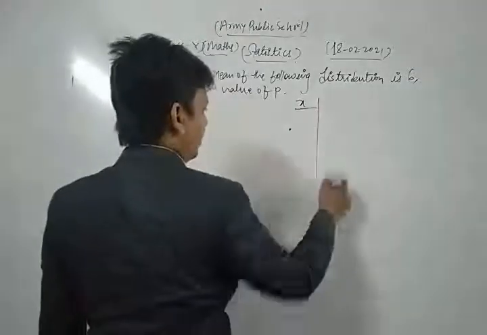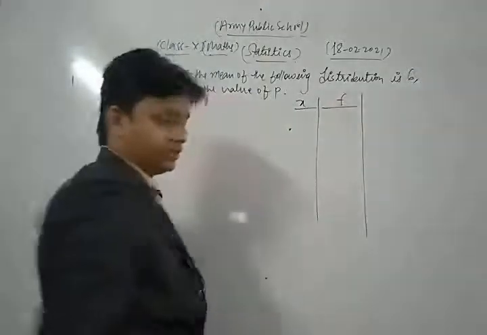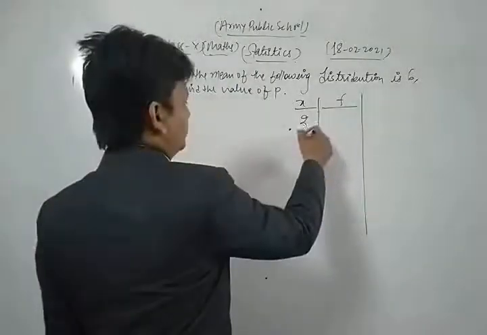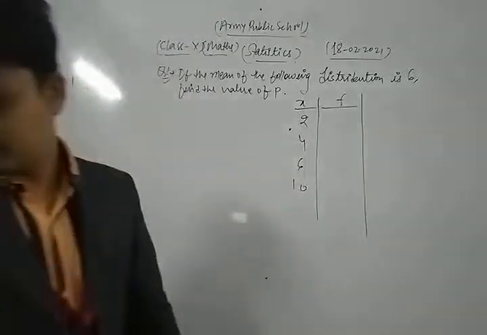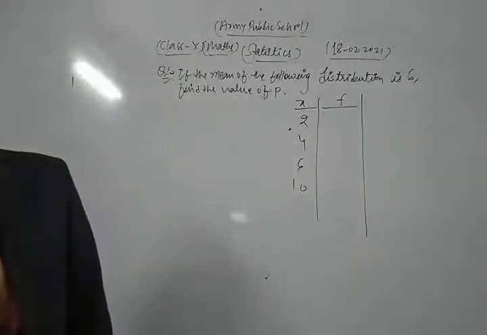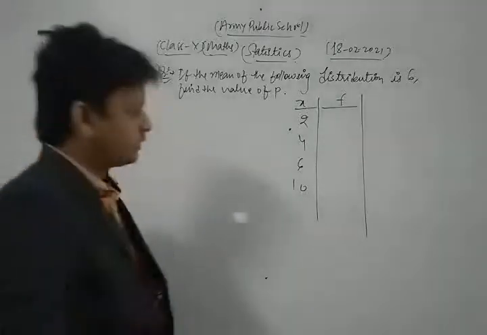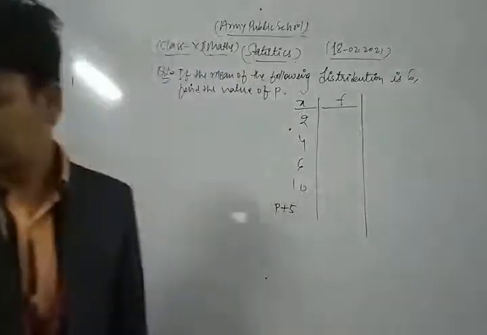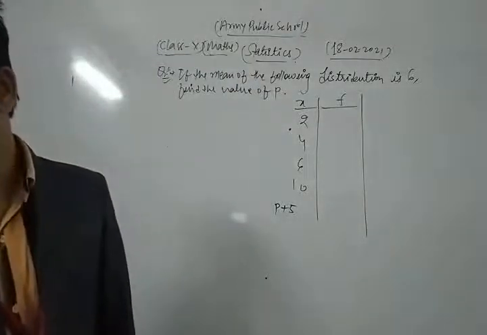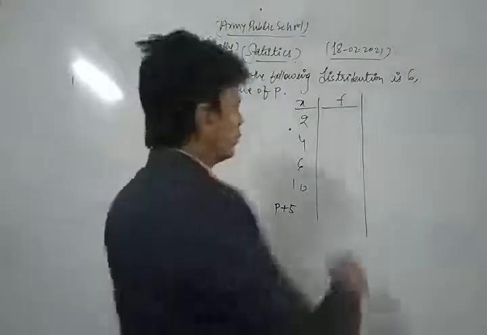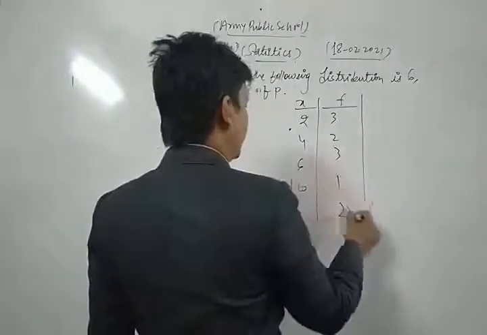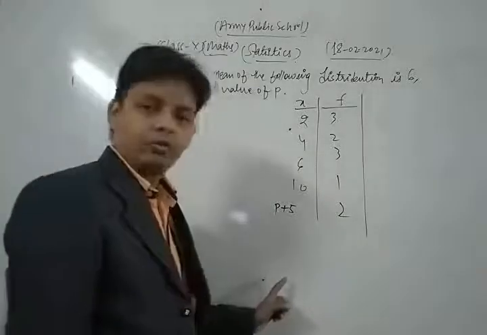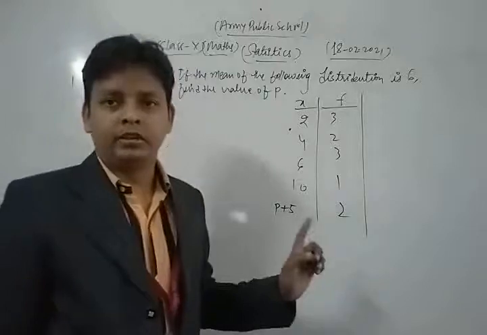Variable and frequency is given. The variable is 2, 4, 6, 10 and p plus 5. This is the variable for that question, and their corresponding frequencies are 3, 2, 3, 1 and 2. Okay, this is the question here, dear friends. Now we find the value of p.